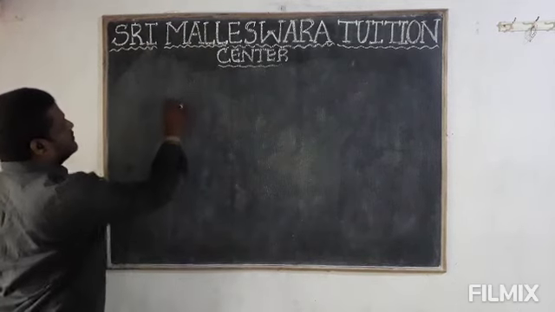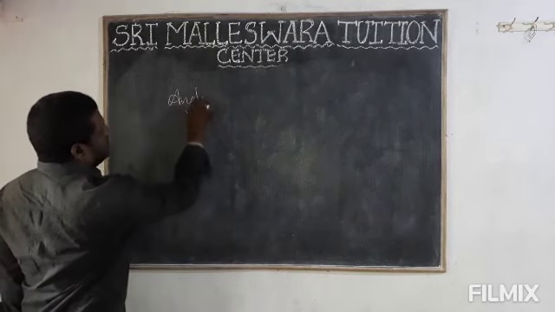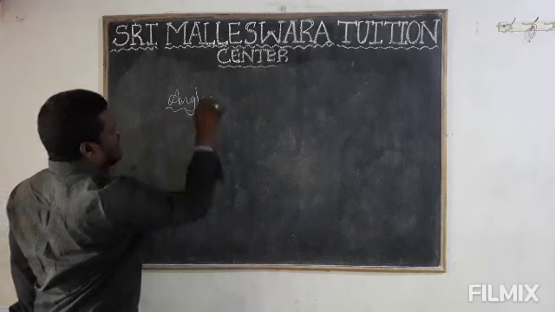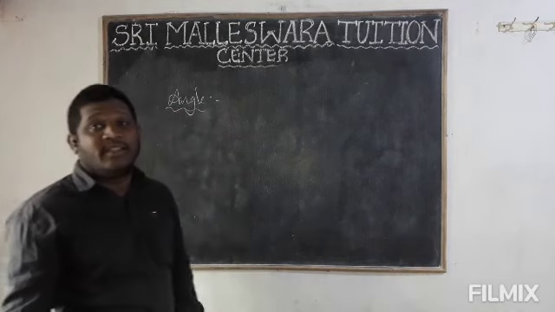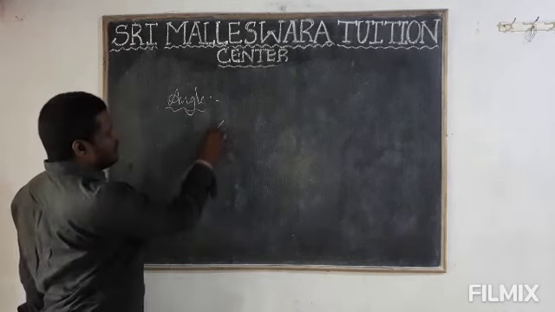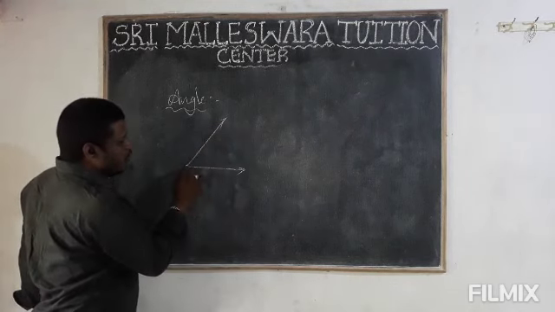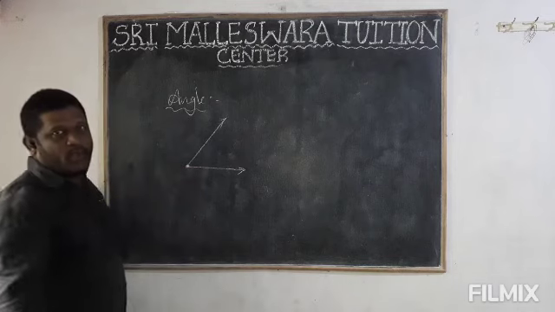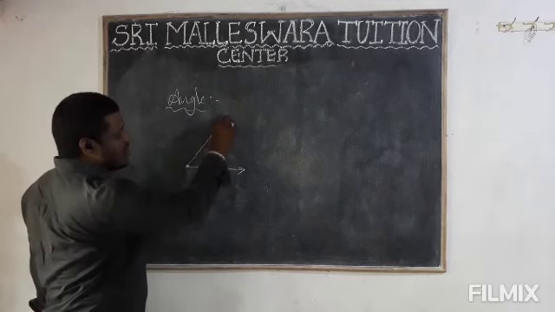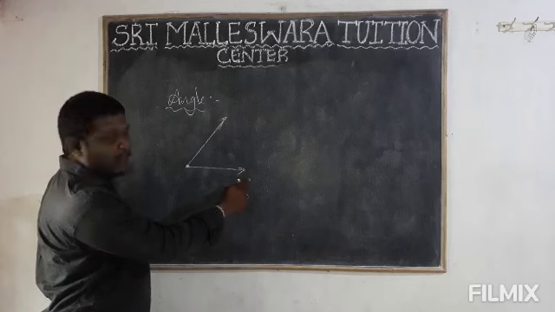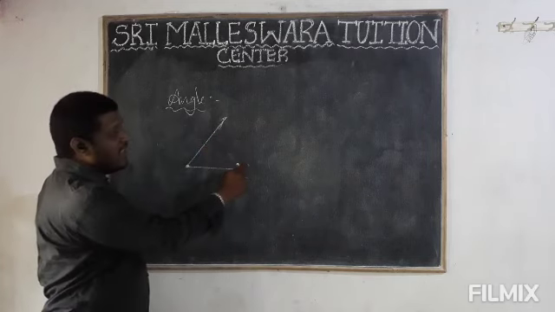Okay, first angle. So what is an angle? We know very well, right? It is bounded by two straight lines. For example, this is one line, this is the other line. Both are joined at one fixed point. In that, this is called an arm, and this is also called an arm. So the angle is formed by the two arms.